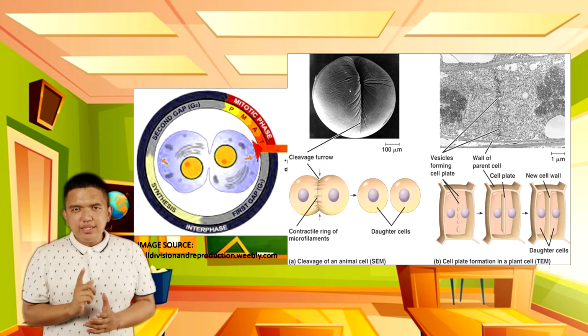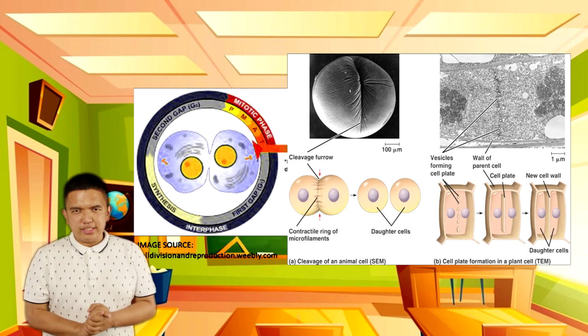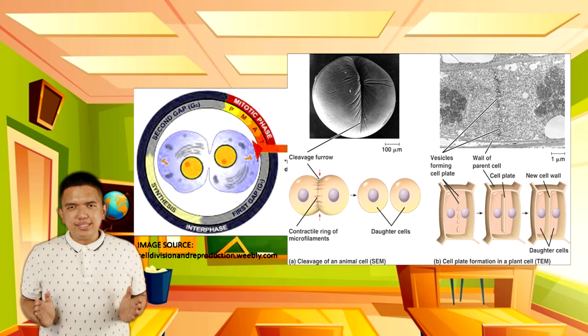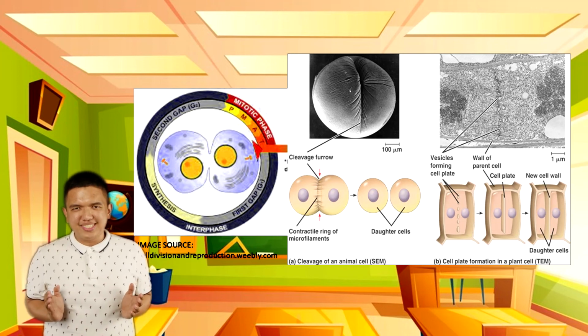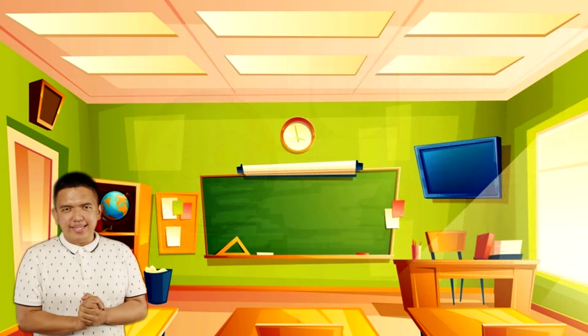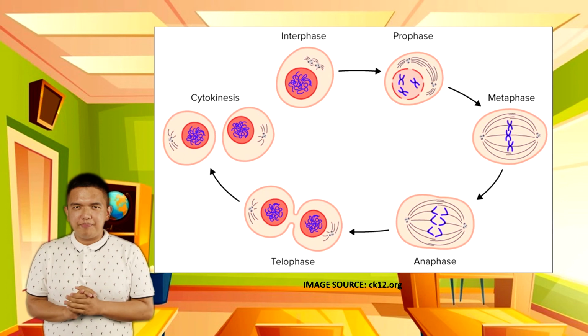Remember, the daughter cells of mitosis are both diploid cells, which means they both contain the complete set of 46 chromosomes. To help us remember this, let's sing a song. The song goes like this.